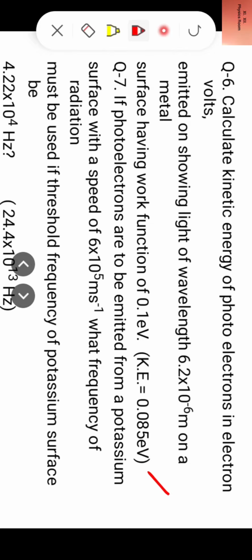The photoelectrons are to be emitted from a potassium surface with a speed of 6 × 10^5 meter per second. What frequency of radiation must be used if threshold frequency of potassium surface is 4.22 × 10^4 hertz? So frequency would be 24.4 × 10^13 hertz.